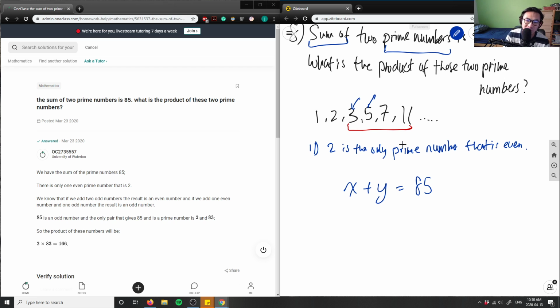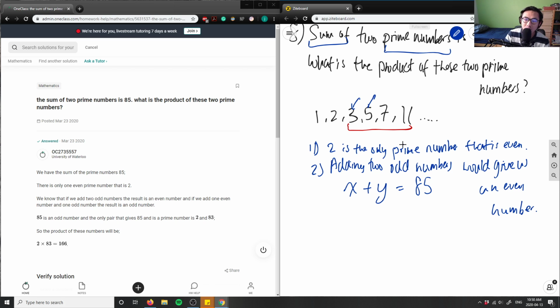So our second rule is that adding 2 odd numbers would give us an even number, which means that both numbers here cannot be odd, because if they are odd, it would give me an even number. And 85 is an odd number.